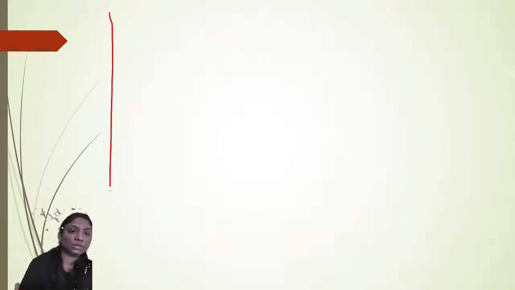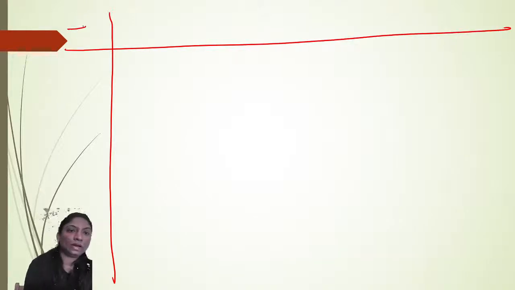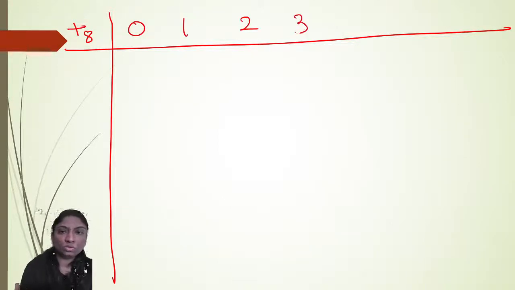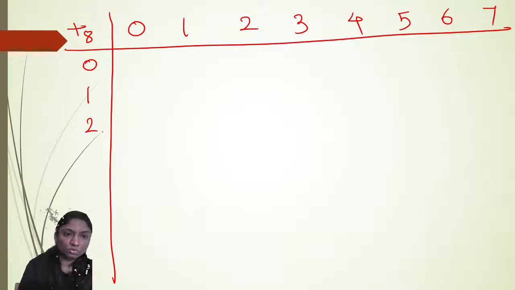Addition modulo 8, with numbers 0, 1, 2, 3, 4, 5, 6 and 7 along the top and side.